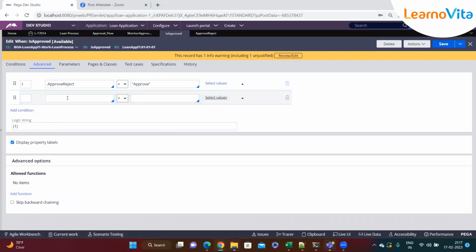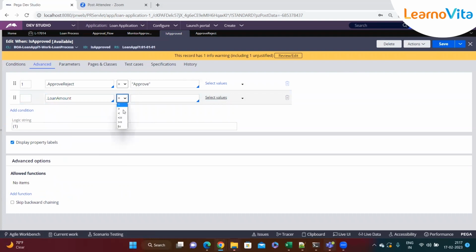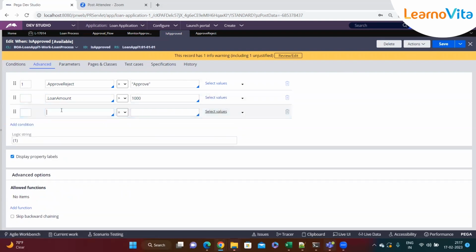For example, the loan amount should not be greater than or equal to, if it's less than 1,000. And then I have entered a few more conditions. Any past loan, if it's yes. So like that. Then you can label it as A, B, C, or as 1, 2, 3. The reason we give labels is so that you can add a logic string.